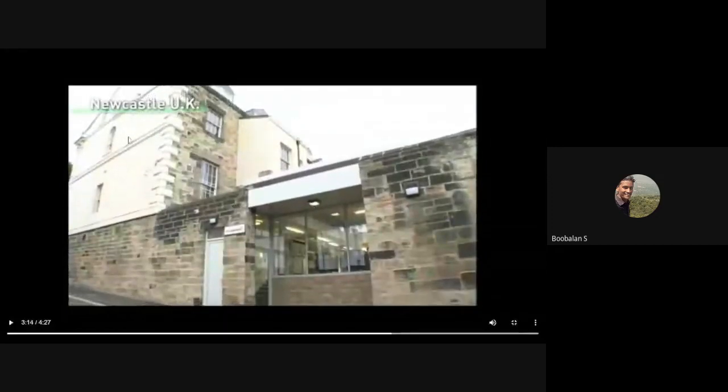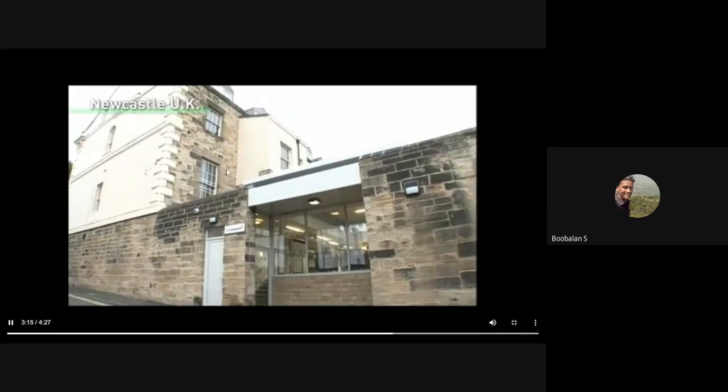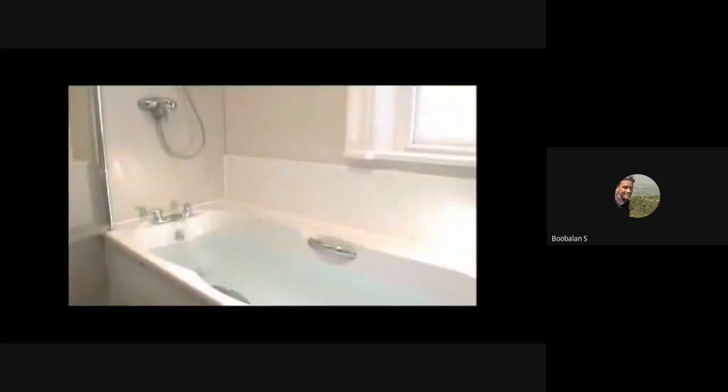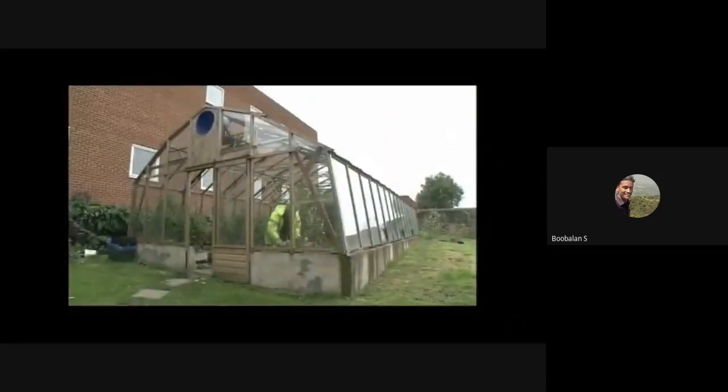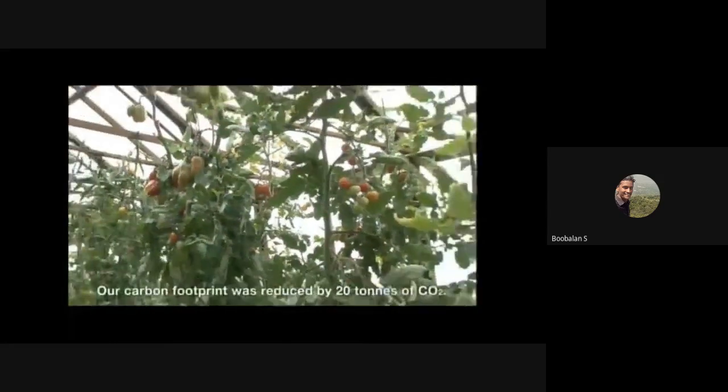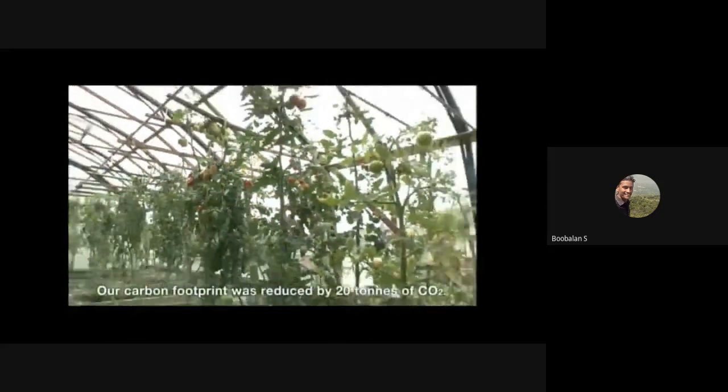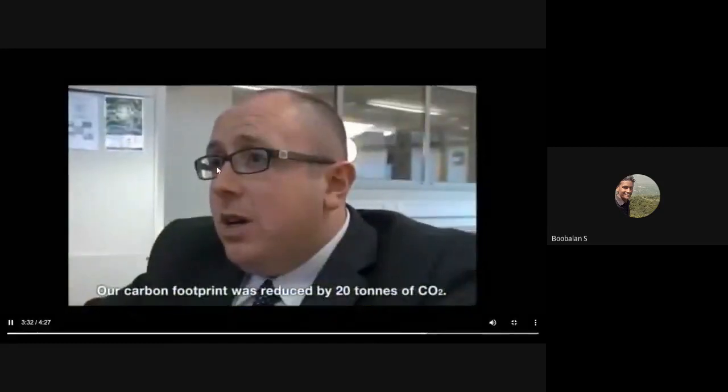In Newcastle upon Tyne in England, this is one more case study, right? This is called Newcastle, UK. They are using the Yanmar cogeneration system, with cogeneration techniques used to generate electricity and hot water, with the waste heat being used for tomato cultivation. In this way, energy is being used very effectively. Our carbon footprint was reduced by 20 tons of CO2.